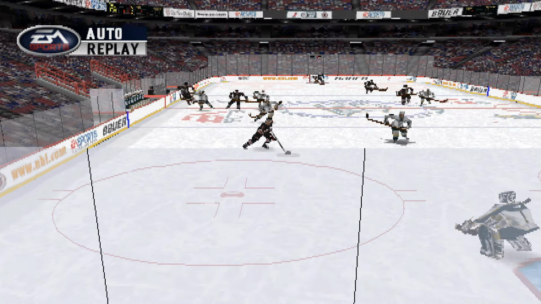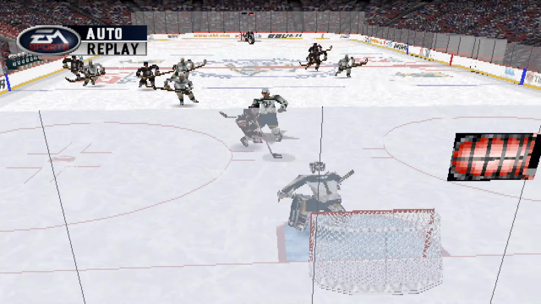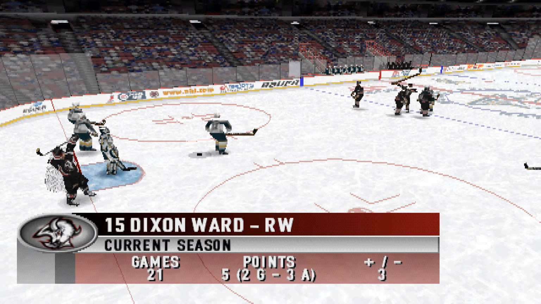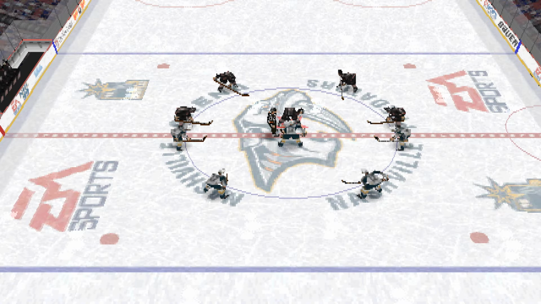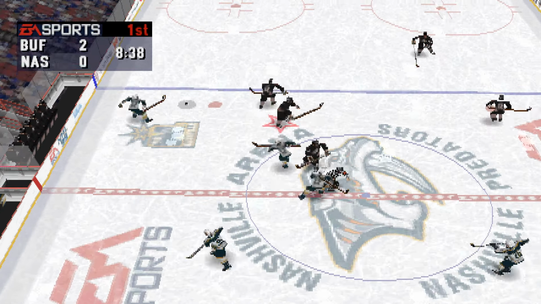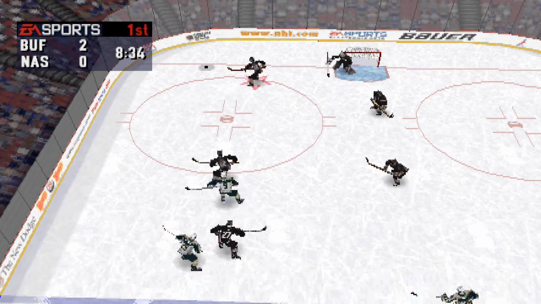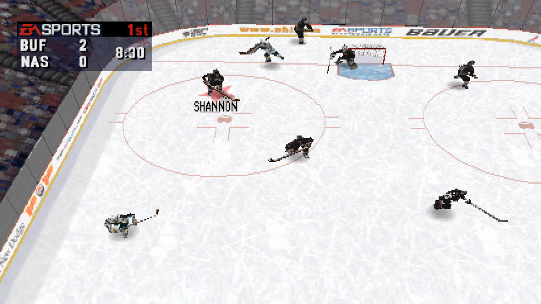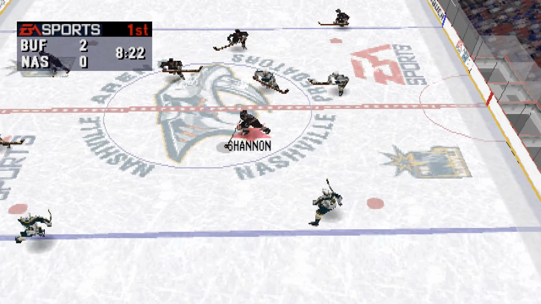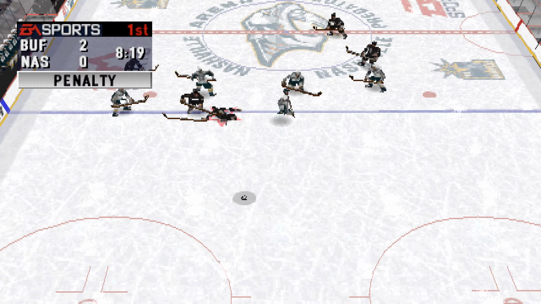Let's take a look at the replay. We start with the puck in the offensive zone. He let a wrist shot go, and it found a home in the back of the net. The ref gets ready to drop the puck. Buffalo goal, scored by number 15, Dixon Ward. Assisted by number 22, Wayne Primo, and number 46, Jason Holland.